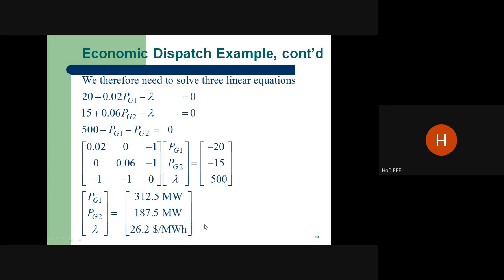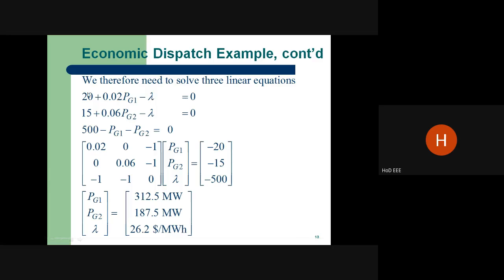Suppose here lambda is 20. What should be the power generation from plant 2? If lambda is 20, all the power generation comes from this plant. How? If it is 20 here and 15 here, 5 divided by 0.06 will give how much power comes from this plant.